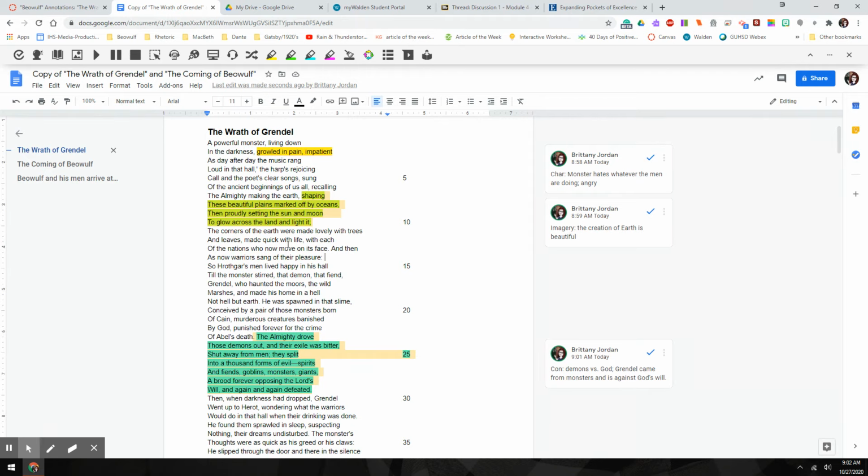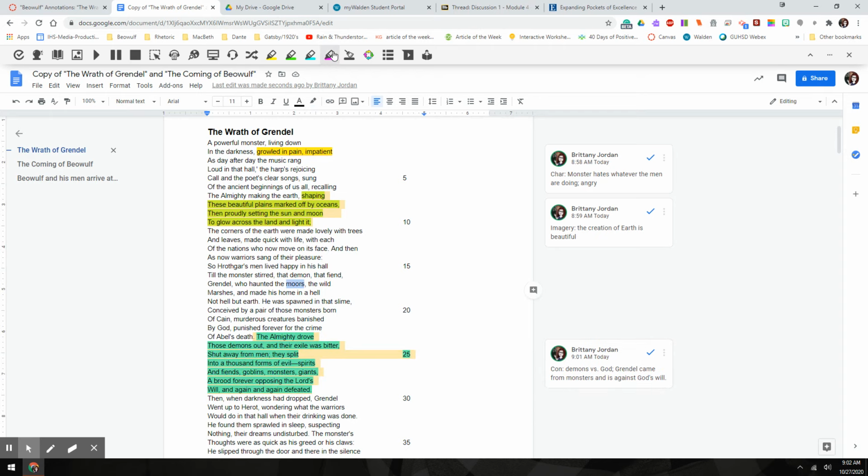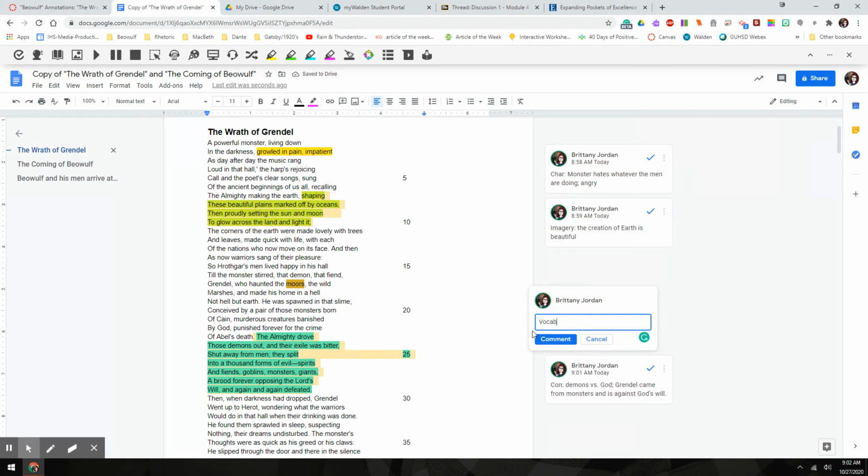So if I want to look at, like, where's the word? The moors. So I'm going to highlight that. I'm going to come up here to dictionary, and it says a large open area of grass that is often used for farming. Okay, so I can close out of my dictionary. And I'm going to make my vocabulary purple or pink or whatever that color is. And I'm going to label it as vocabulary and say something like large, flat, ground area.